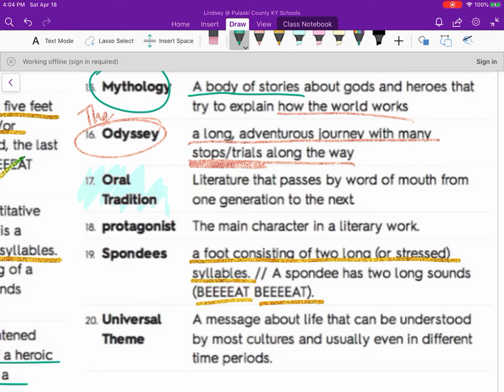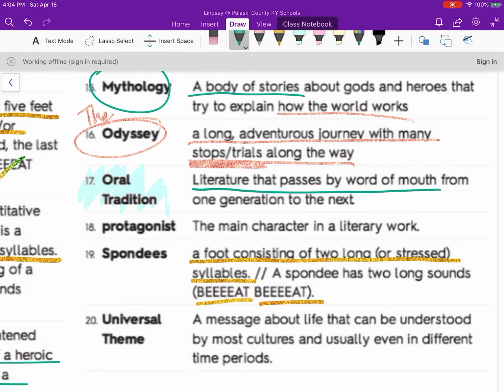Oral tradition. This one kind of explains itself. It's literature passed down by word of mouth. So like if your grandparents have ever told you a story, well, let me tell you a story about my dad or about my grandparents or about whatever. That's an oral tradition.